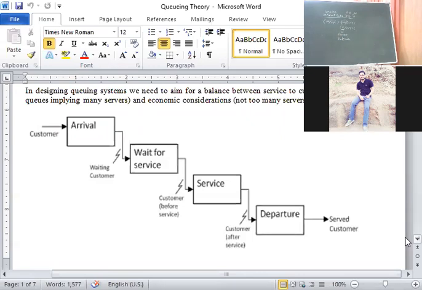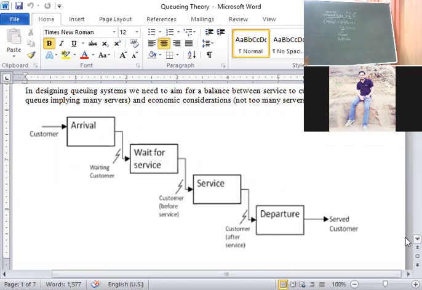Arrival time distribution means the time period between the arriving customers. It may be constant or it may be random. The most common assumption for a random distribution is the Poisson distribution. That means arrival rate always follows Poisson distribution with mean rate lambda. Similarly, the first characteristic is size, the number of customers arriving, finite or infinite. The second characteristic in the input process is arrival time distribution.